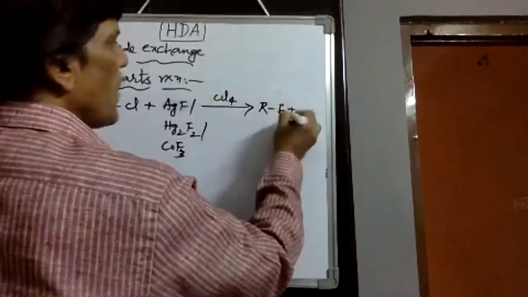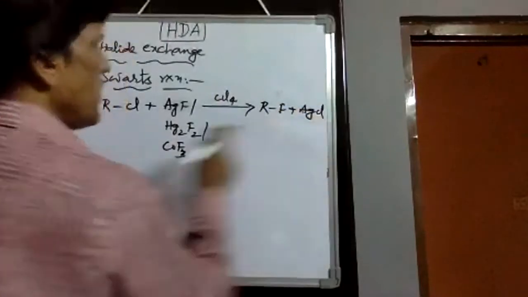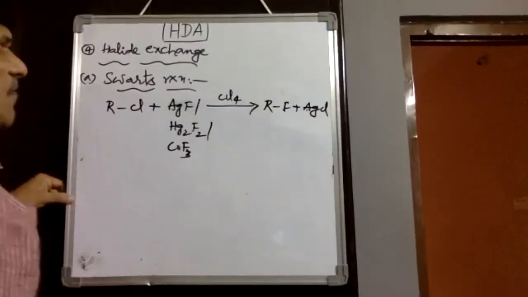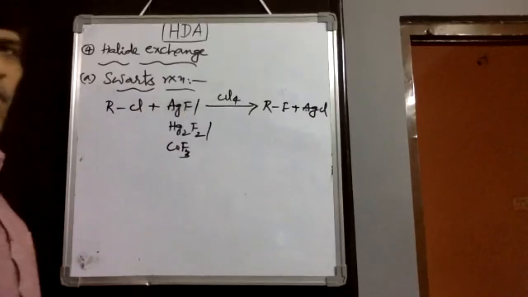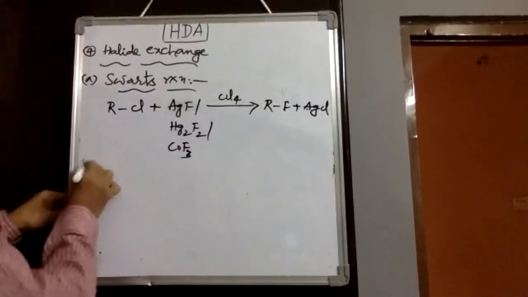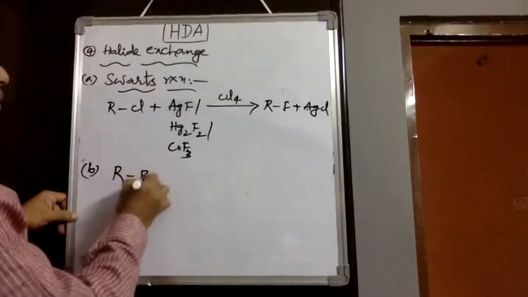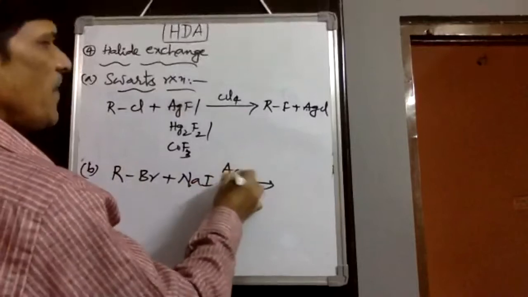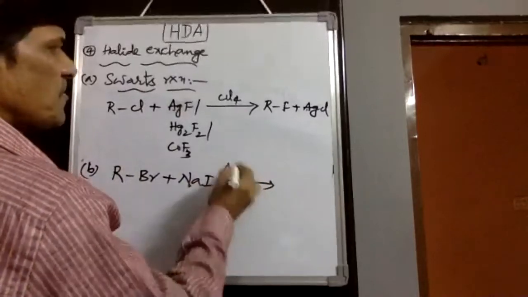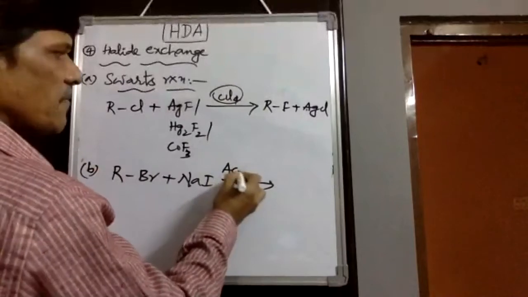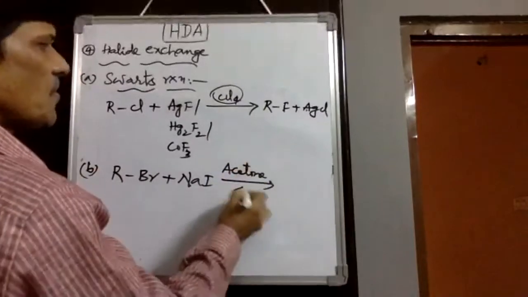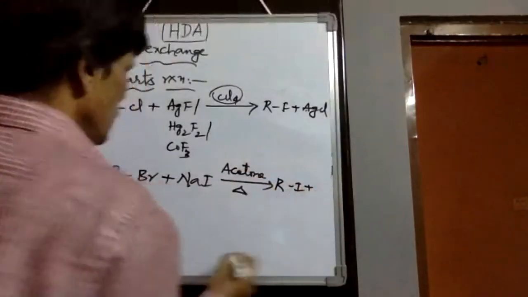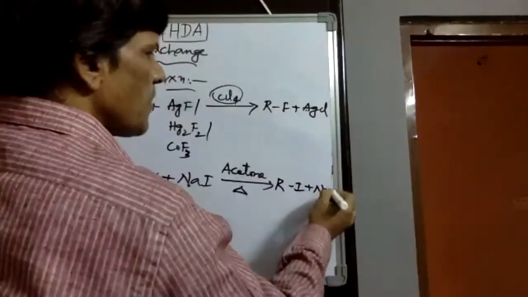Then alkyl fluoride plus silver chloride separates, or mercurous fluoride or cobalt fluoride, we can separate by using this method. Halogen exchange with fluorine is called the Swarts reaction. In the same way, alkyl bromides in the presence of sodium iodide, definitely here we need acetone solvent, not any non-polar solvent. Acetone solvent by refluxing, then it is converted into alkyl iodides, then sodium bromide separates.